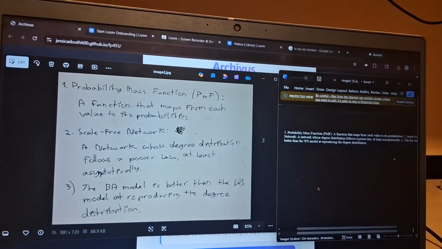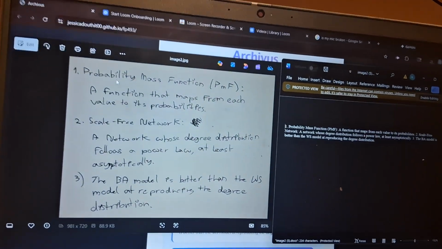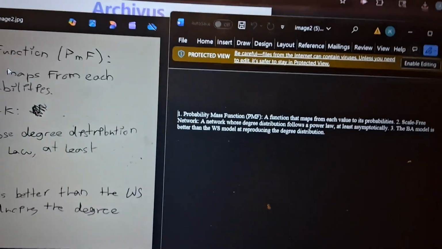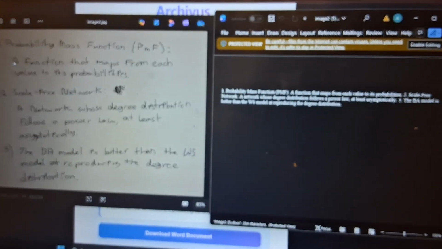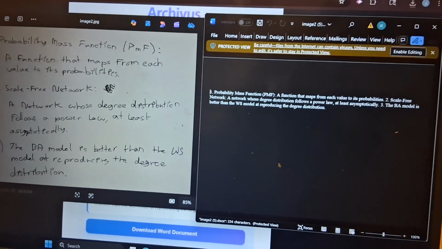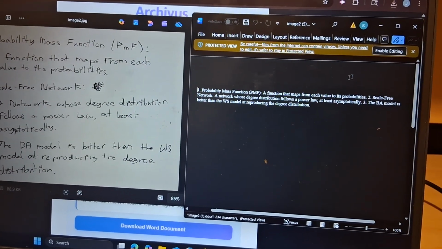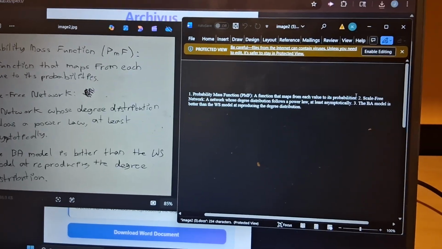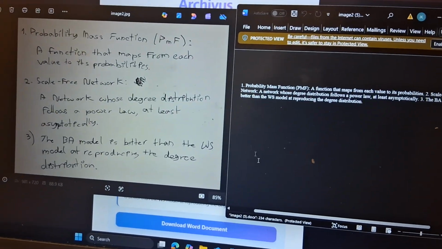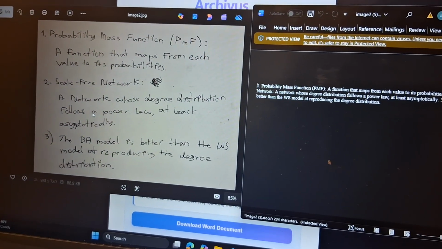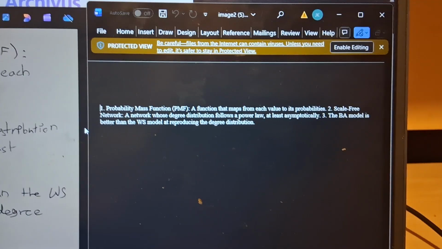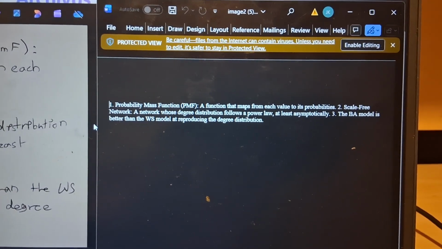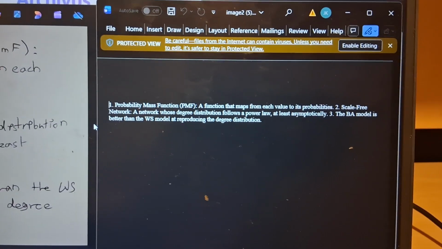Let me show you. Okay, so here it says probability mass function, PMF. The corresponding Word document says the same thing, probability mass function, PMF. The definition: a function that maps from each value to its probabilities. Here it also says a function that maps from each value to its probabilities. Number 2 in my notes says scale-free network, a network whose degree distribution follows a power law at least asymptotically. And you can see here in the Word document, it says the same thing.